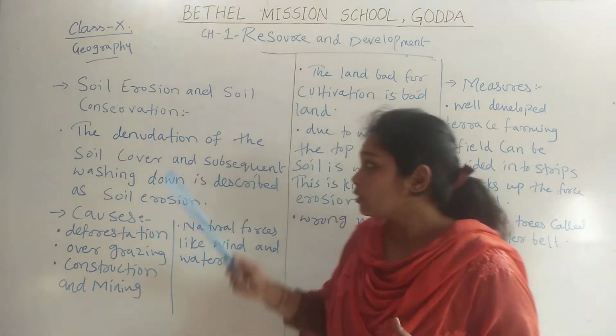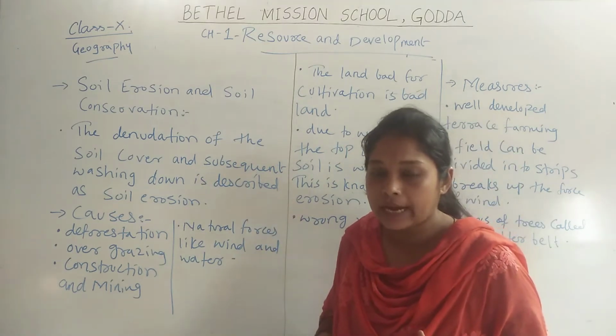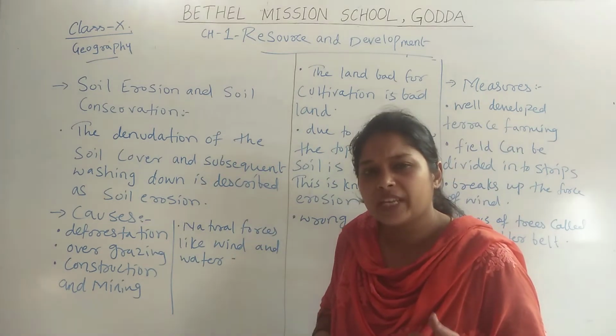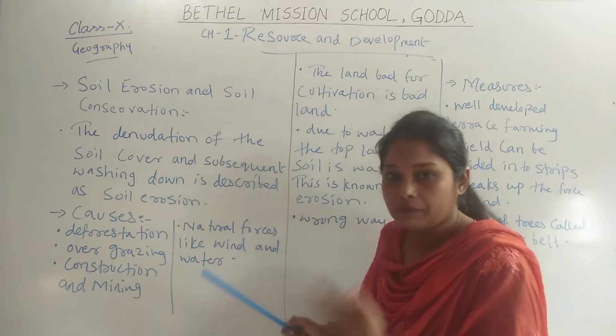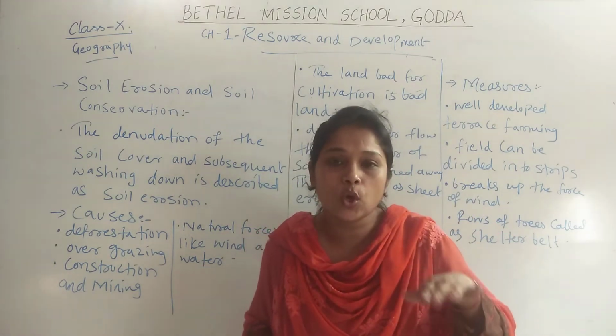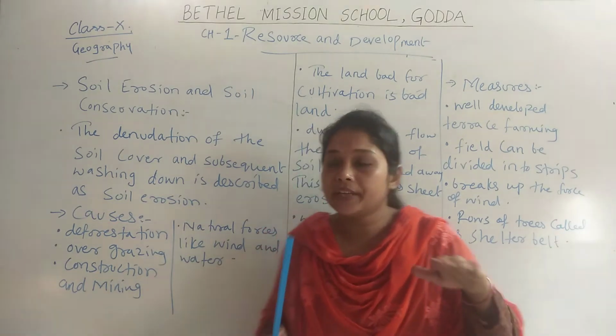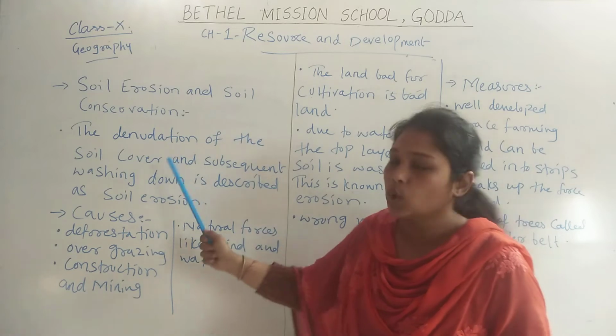Now when we are talking about the denudation of the soil cover, it means that because of many causes, which we will see afterwards, the layers of the soil get washed away. When the layers of the soil get washed away, it is called denudation of the soil cover.